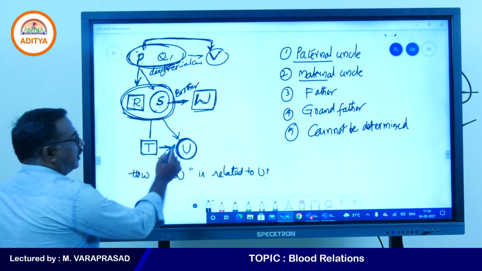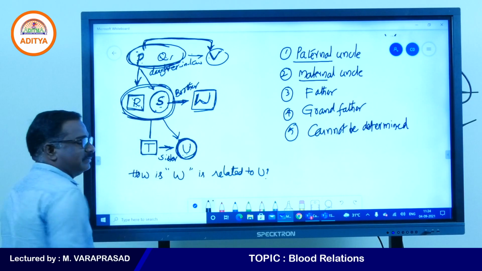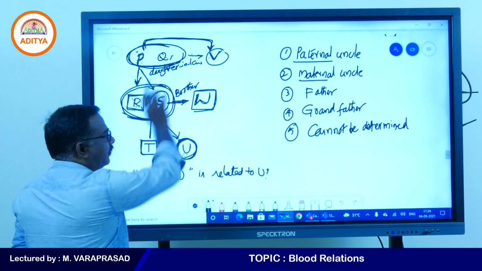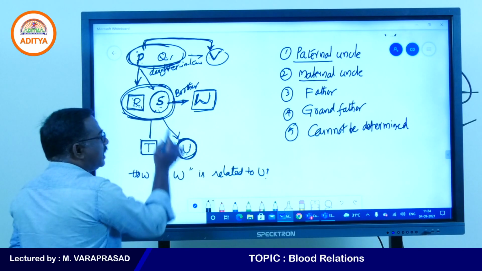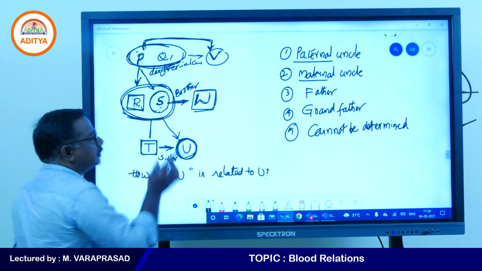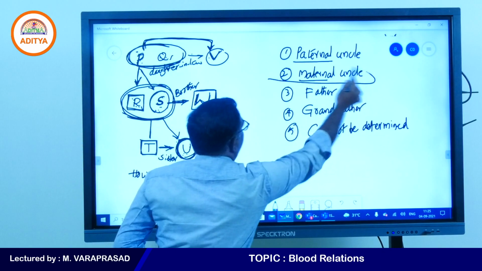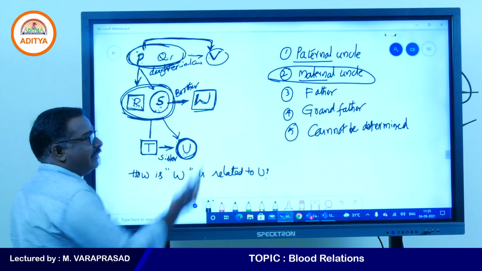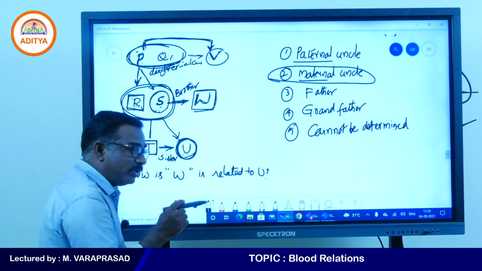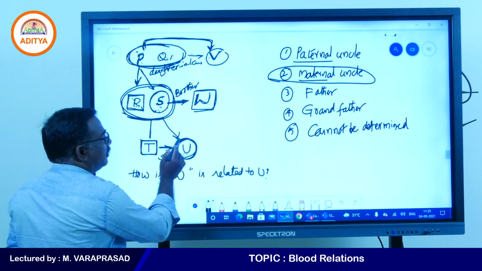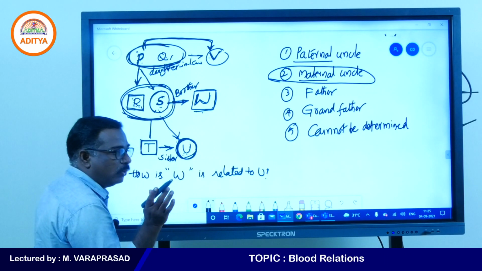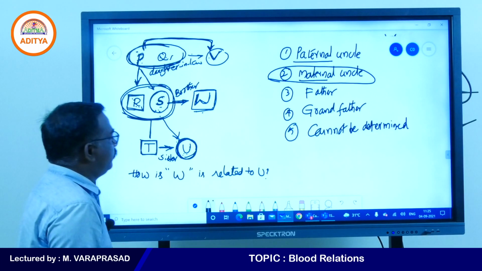If you take the family map, for you this one is mother and this one is father. So, mother side relation, mother side uncle. So we will say maternal uncle. Uncle is correct only. If uncle is in the options, you can keep it. But here they have specially given the words paternal and maternal. So, mother side relation, we can call as maternal uncle. Very good.